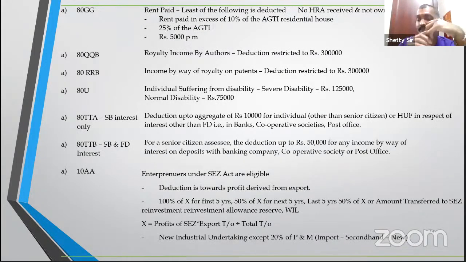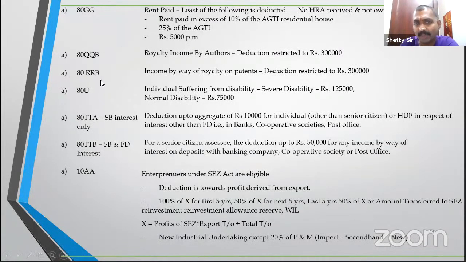80GG. Now I'm staying in a rented house. I'm an employee, I pay rent, then 10(13A) exemption. But if I'm not an employee, I'm self-employed, having my own office but still staying in a rented house, the deduction is under 80GG. Similar: rent paid minus 10% of total income, 25% of total income, 5,000 per month.